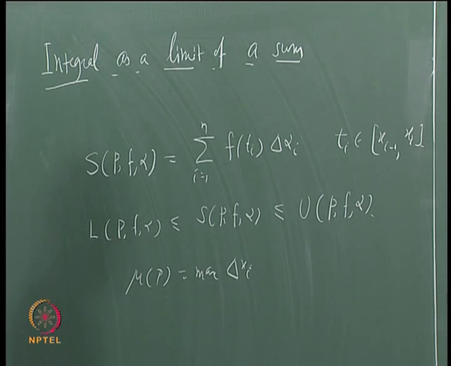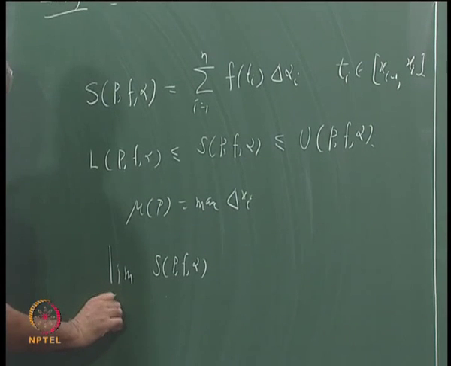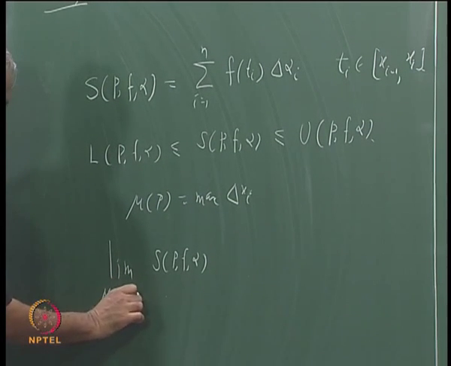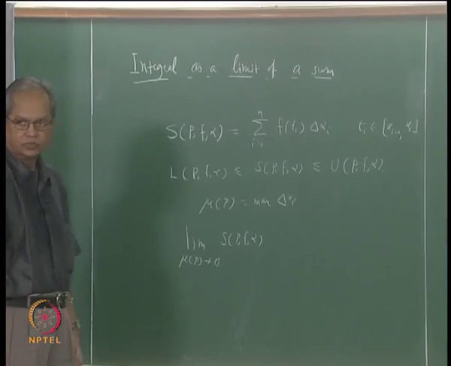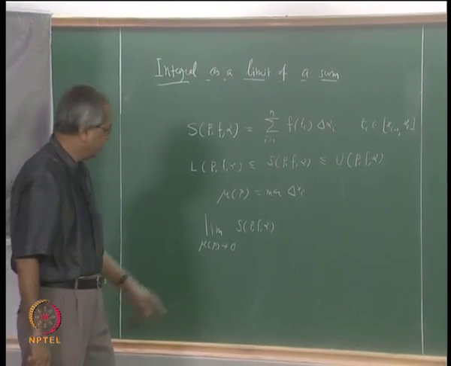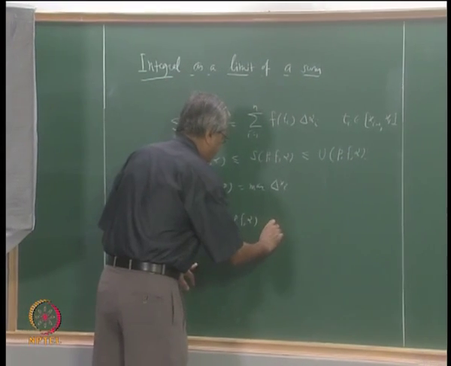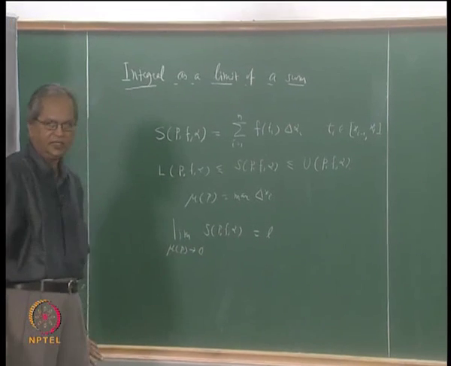So what we want to talk about now is the limit of this Riemann-Stieltjes sum as the mesh of P tends to 0. That is, the limit of S(P, f, alpha) as the mesh of the partition tends to 0. First of all, we shall define what is meant by this, what is meant by saying that this limit exists, and let us say its value is L. What is meant by saying this?